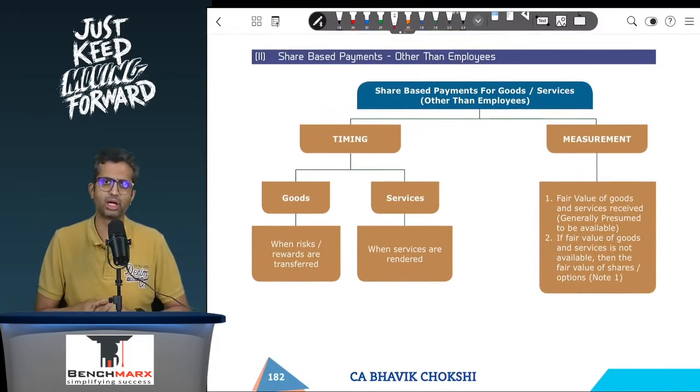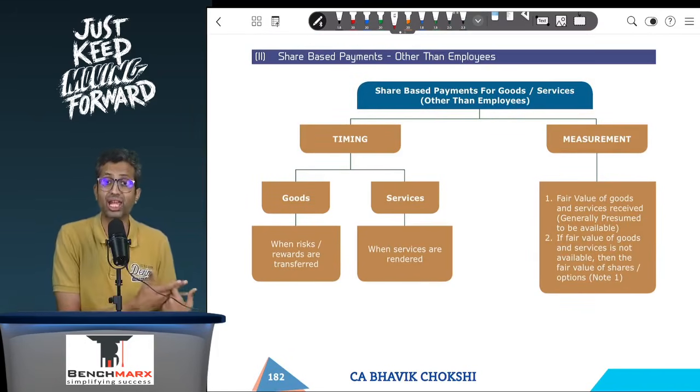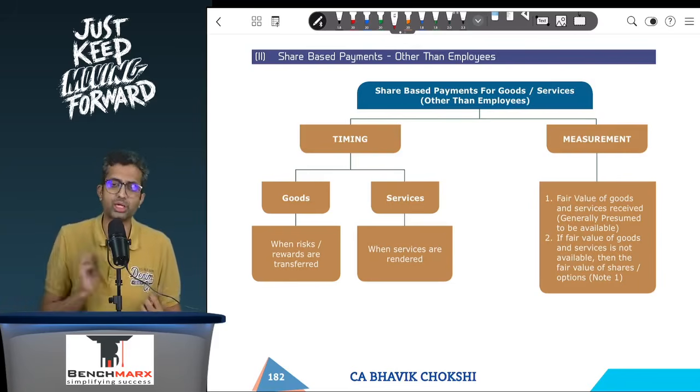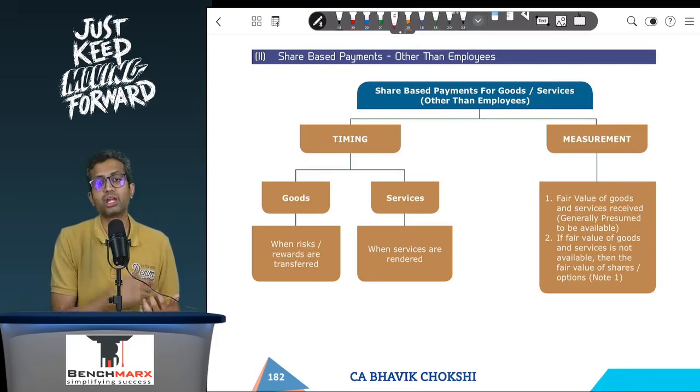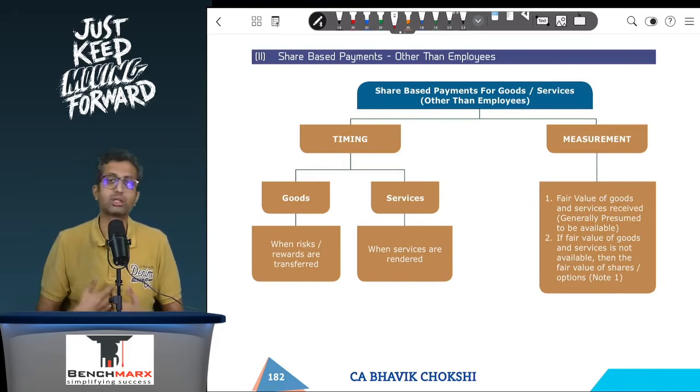Let us say, what is the timing when you record? Well, for goods, you will record the transaction when the risk and reward incidental to goods is transferred. On the other hand, for services, as and when the services are rendered. However, when we look at the measurement principles over here, they are slightly different.